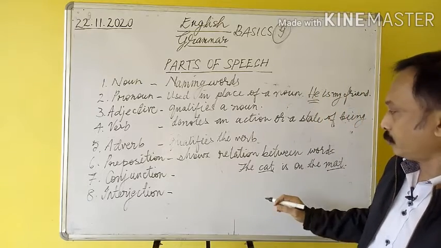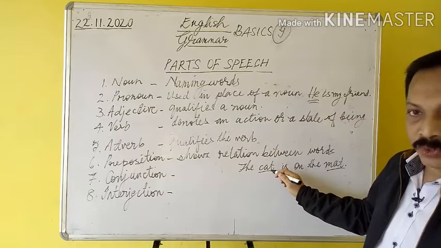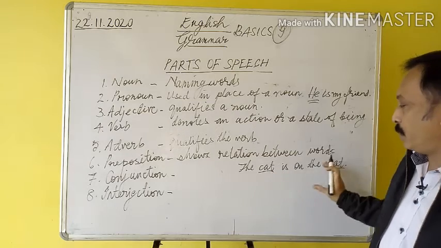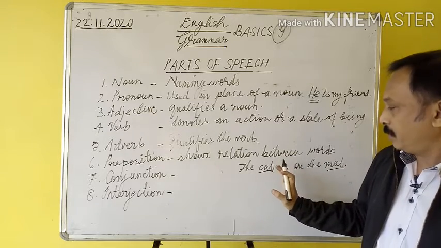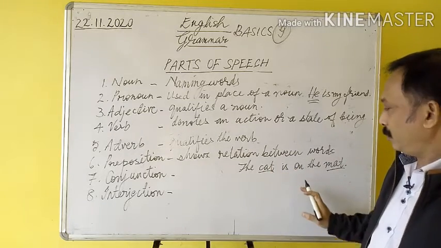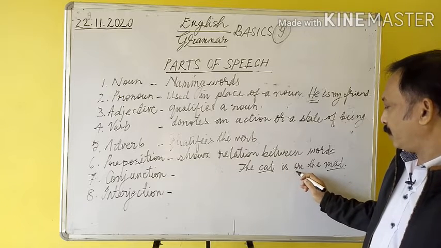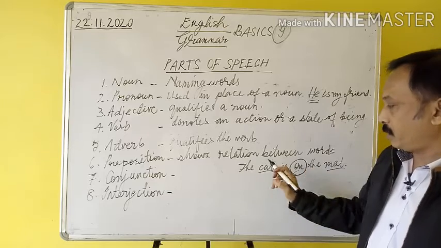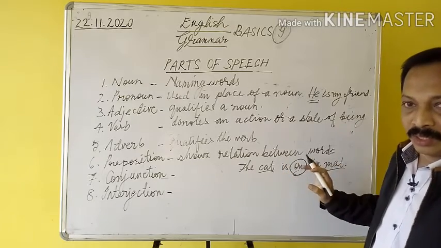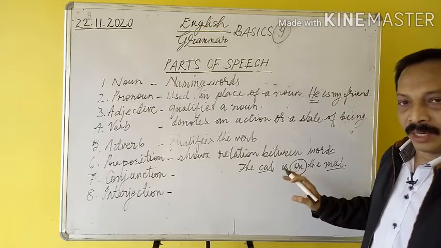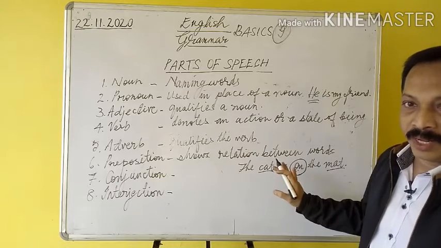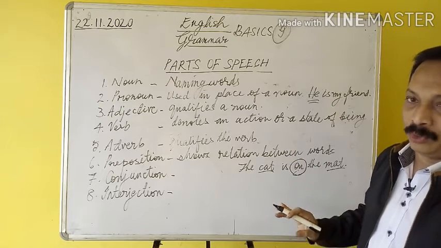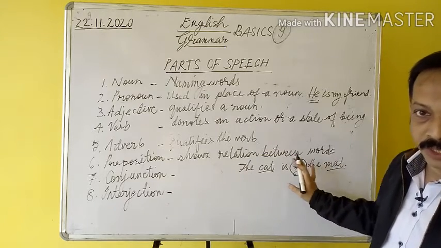Alright. So cat is the first word, and the mat is the second word, and what is the relation between this cat and the mat now? The cat is on the mat. On. This is the word that shows the relation between the cat and the mat at the moment. Alright. If the cat goes away from the mat, there is no relation, and in that case there is no preposition used to show any relation between these two things.